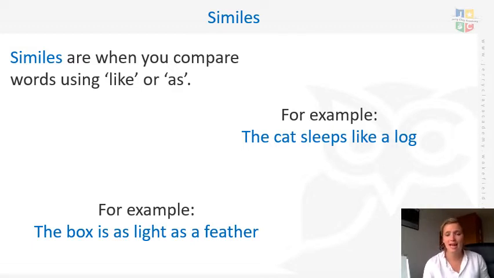Similarly, using the word as this time, so the box is as light as a feather. Now if you were to pick a box up and a feather up, you would not say that they were the same object, you would not say they felt the same. However, if something is really light, you would refer to it being light as a feather because a feather is really light to pick up. So if you are saying the box is as light as a feather, it means that it's really light and you don't expect it to be that light.